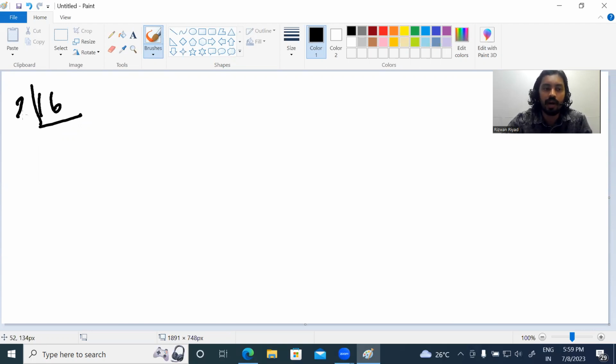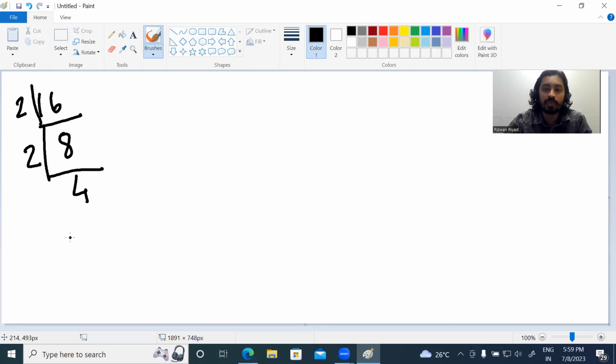First, let's divide 16 by 2. 16 divided by 2 is 8. Then with this 8 also you can divide by 2, right? 8 is also divisible by 2. Repeat the same division: 8 by 2 is 4.